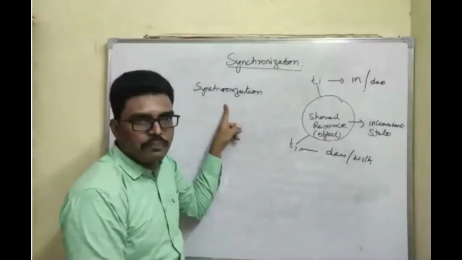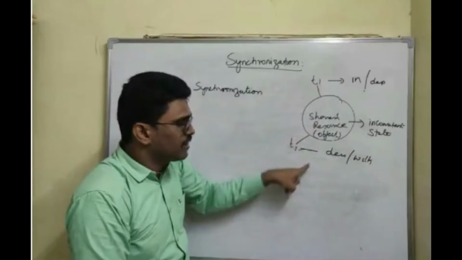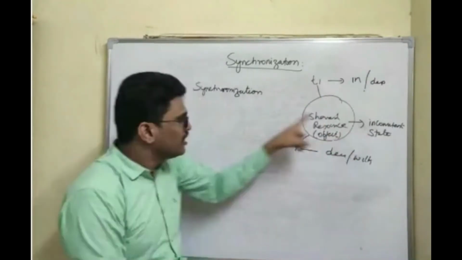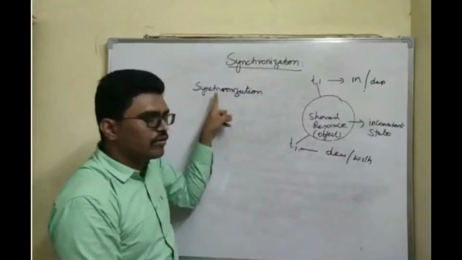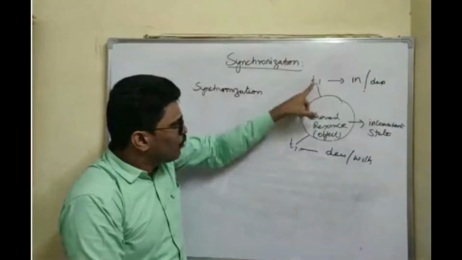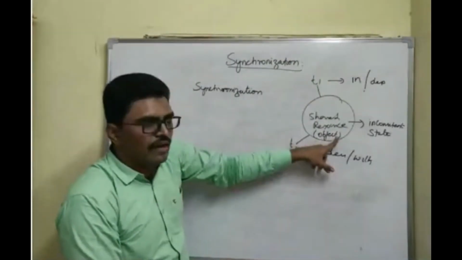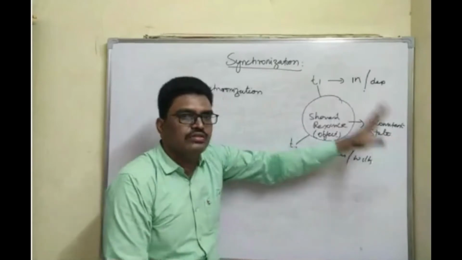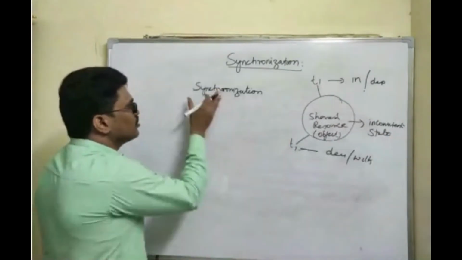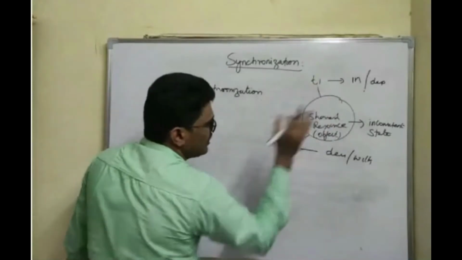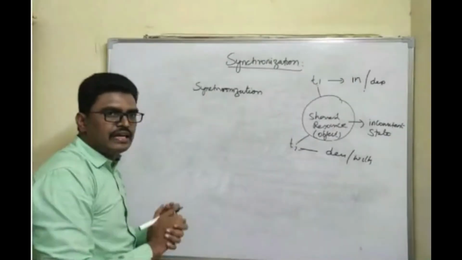You understood the problem? If you allow multiple threads, it enters into an inconsistent state. In order to avoid that, we use synchronization, where we allow only one thread to access a Java object or shared resource, so that your resource does not enter into an inconsistent state. So synchronization is the process of allowing only one thread to access a shared resource. The resource can be a Java object.